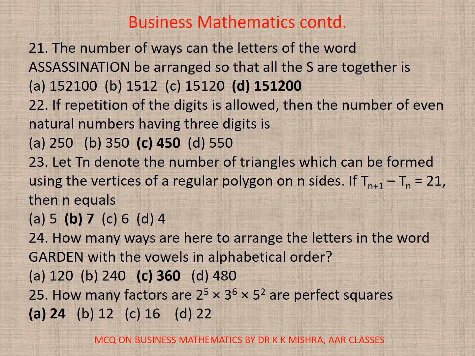23. Let Tn denote the number of triangles which can be formed using the vertices of a regular polygon of n sides. If Tn+1 minus Tn is equal to 21, then n equals, here the correct option is B, 7. 24. How many ways are there to arrange the letters in the word GARDEN with the vowels in alphabetical order? So here the correct option is C, 360. 25. How many factors of 2 to the power 5 into 3 to the power 6 into 5 to the power 2 are perfect squares? So here the correct option is A, 24.